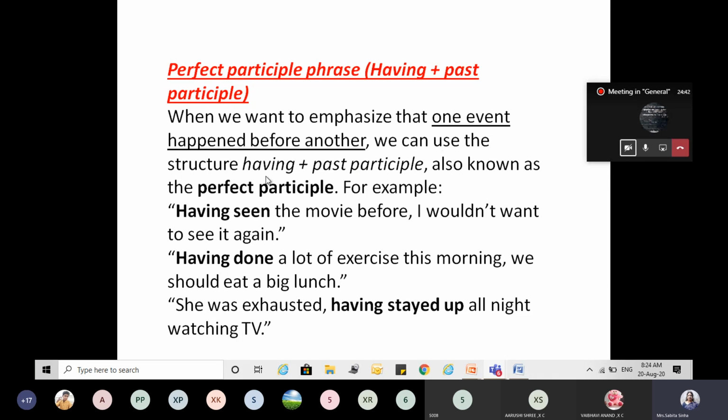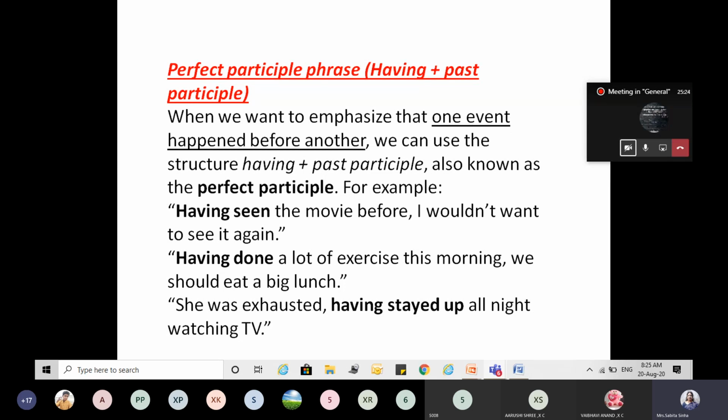We can use the structure having plus past participle, also known as perfect participle. When we use past participle, that is the V3 form, with having, it becomes perfect participle. Having seen the movie before, I wouldn't want to see it again. Having seen, that means I have already seen the movie. Clear? It tells you that one event has already happened.